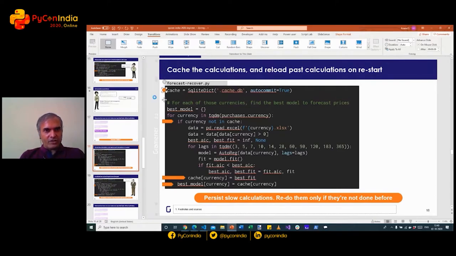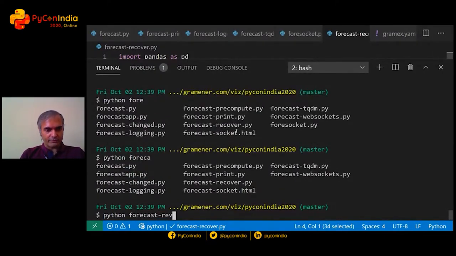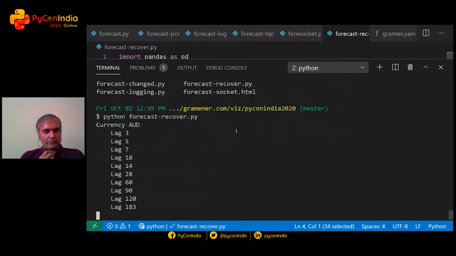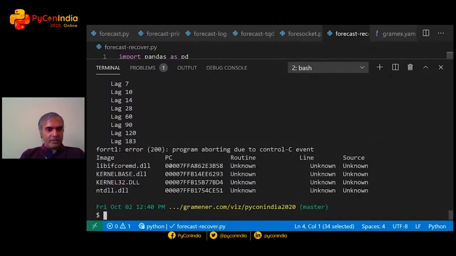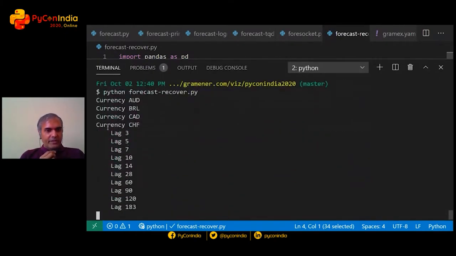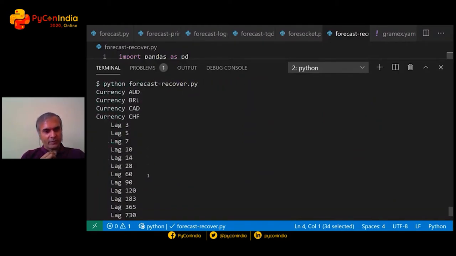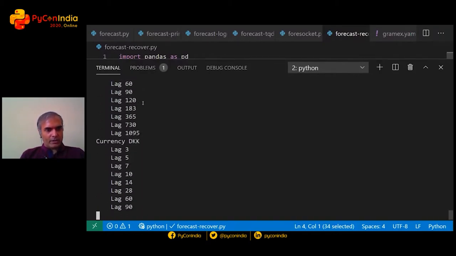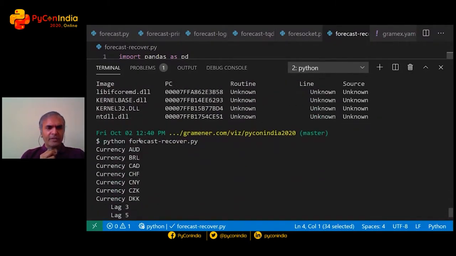Now, given this set of changes, how does the application work? Supposing I run forecast recover, and it's doing the first round of calculations for Australian dollar. It's doing the second round for the Brazilian, Canadian dollar, and let's stop it there. Now, if I run it again, it skips the first few very quickly. Australian dollar, BRL, CAD, it's already done. Now it does the Swiss franc, Chinese yuan, Czech kroner. And if I stop it and restart, it continues from where it left off.